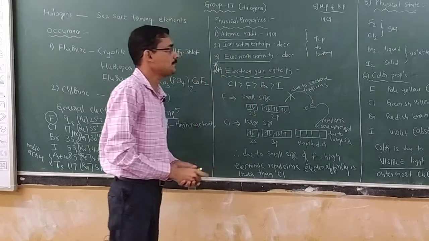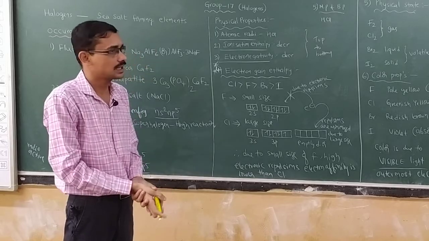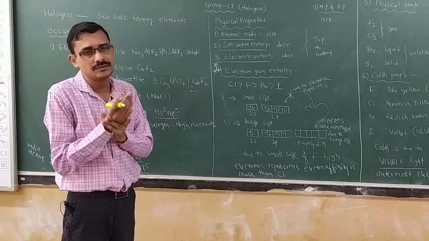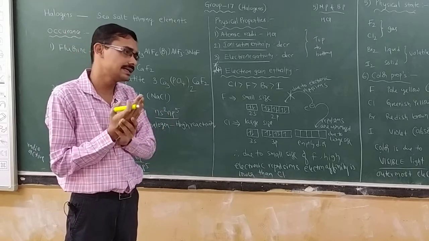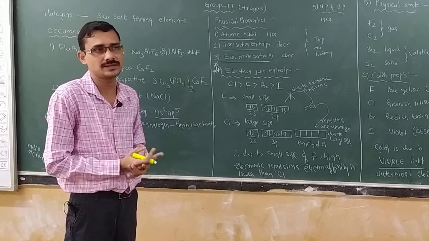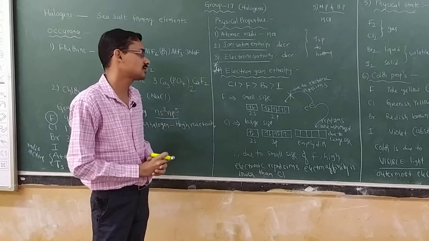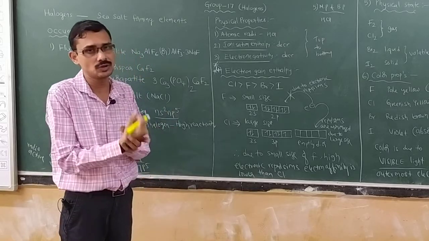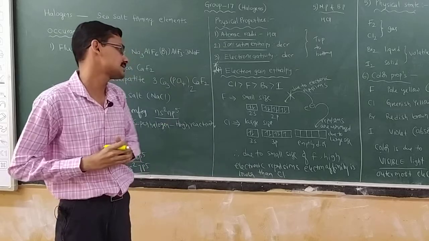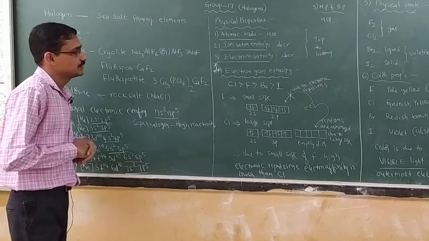Next, electron gain enthalpy. If you observe here, electronegativity will always decrease down any group because of size: the size is increasing, the nuclear force of attraction is decreasing, and the atom is unable to receive the bonding electrons. Therefore electronegativity decreases. But what about electron gain enthalpy, which is very important?